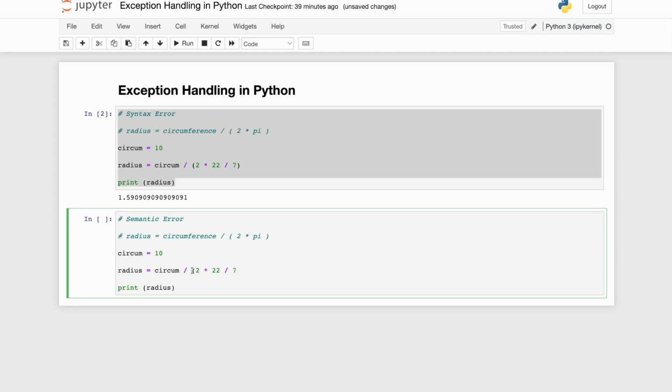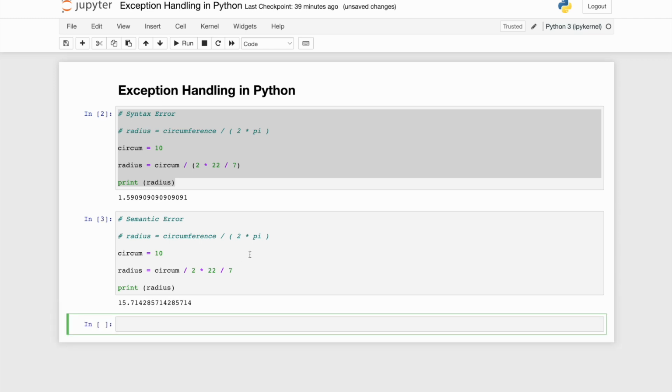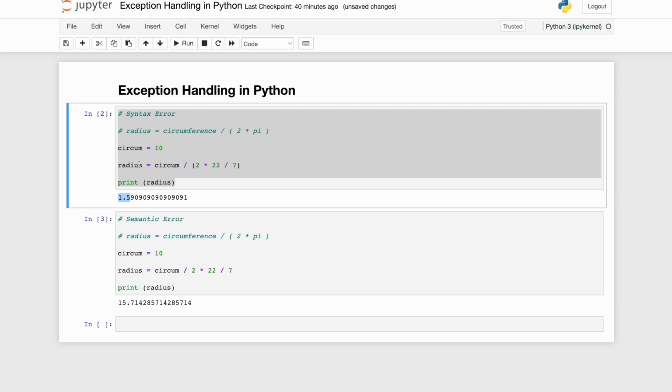I just modified it a bit. Now let's see what I have done. I have removed the braces from here and I have modified this comment as semantic error. That's all. This code is exactly the same. Let me run this code. Now my value of radius is 15. There was no syntax error. Syntactically it is perfect. But I should be getting a value of 1.59 as my radius. Instead, I'm getting a value of 15.714.